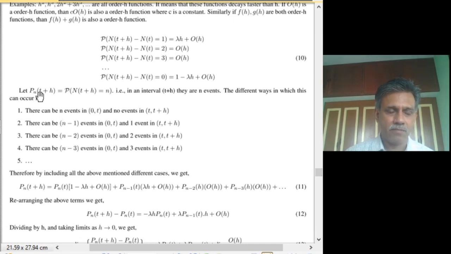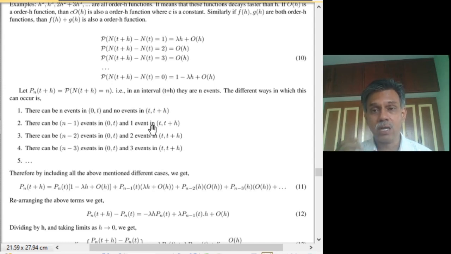We will use the shorthand notation p n of t plus h for the probability of n events occurring in the duration t plus h. If you look at the first condition, these two intervals are non-overlapping, and therefore we can use the independent increment nature and multiply the probability of occurrence of each of these events.